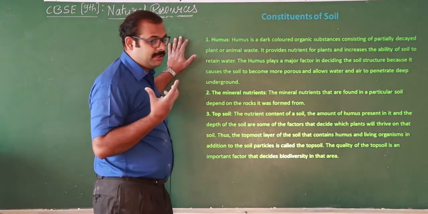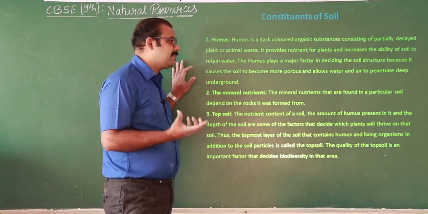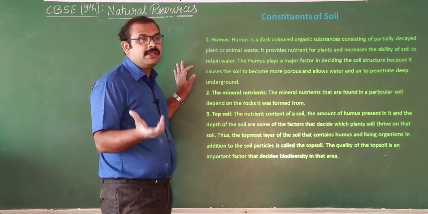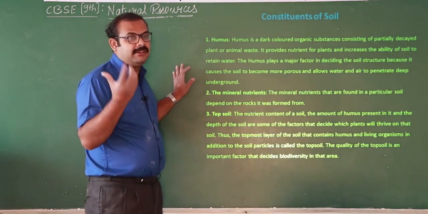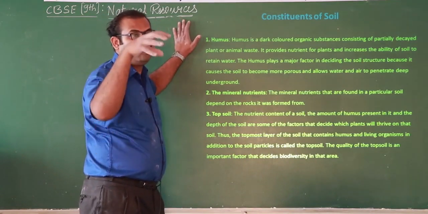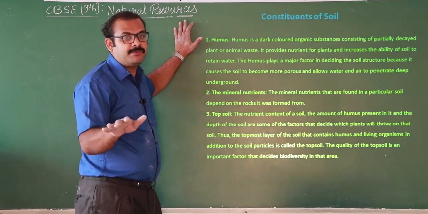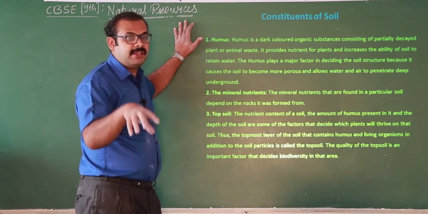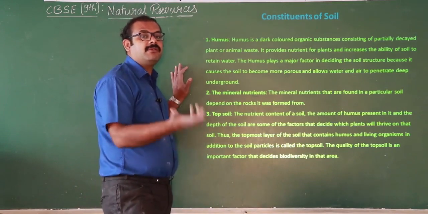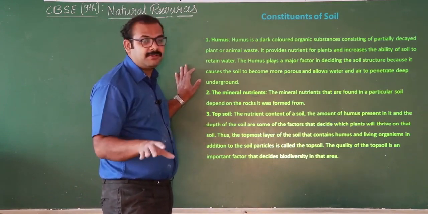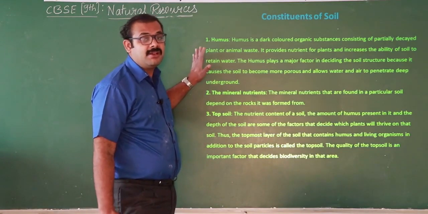So here humus provides more fertility, as well as helps the organisms to grow. Those bacteria which are essential for the growth of plants, humus enhances their growth. It will provide aeration. If the soil surface is too hard, no aeration takes place, which means the plant will never grow. So the soil should be free, so that air from the atmosphere can go and reach the roots, and the plant will grow luxuriously. Otherwise it is very difficult to grow plants. So in order to make the soil porous, humus plays a very important role.